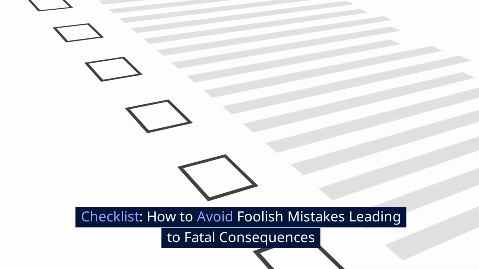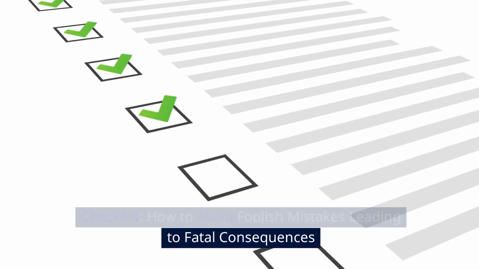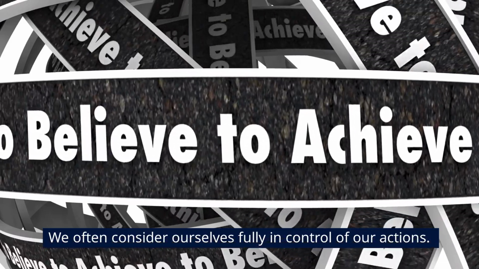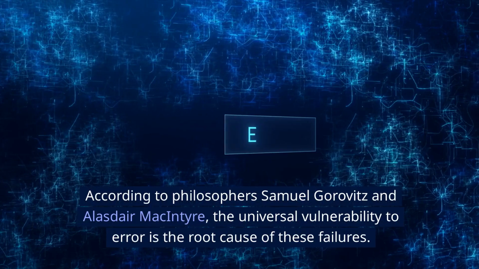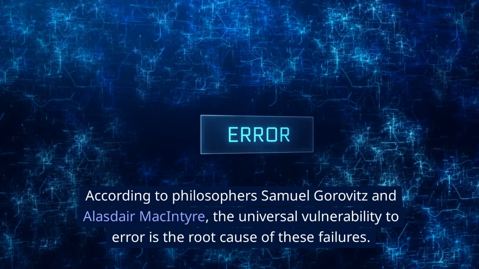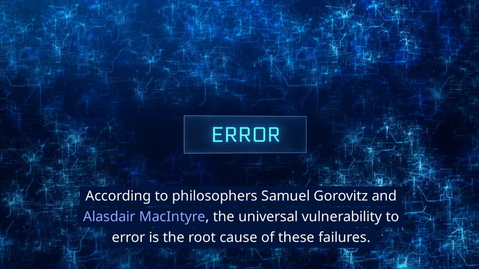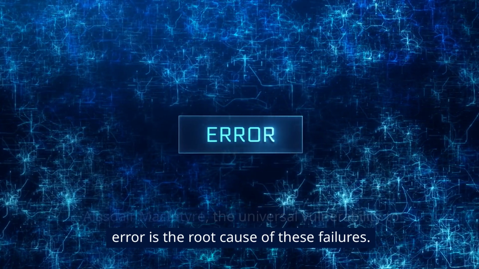Checklist: how to avoid foolish mistakes, leading to fatal consequences. We often consider ourselves fully in control of our actions. So why do we frequently encounter errors and setbacks? According to philosophers Samuel Gorovitz and Alistair McIntyre, the universal vulnerability to error is the root cause of these failures.